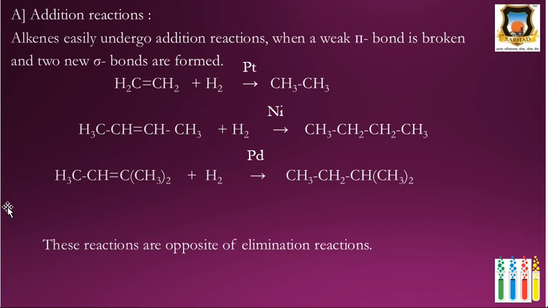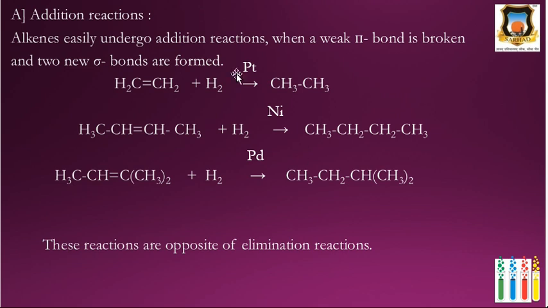In case of the pi bond, it is formed by the lateral overlapping of atomic orbitals, and the extent of overlapping is less. Therefore, pi bonds are weaker than sigma bonds. In this addition reaction, the pi bond is broken and two new sigma bonds are formed. Therefore, the driving force for this reaction is that the pi bond is broken and two new sigma bonds are formed.